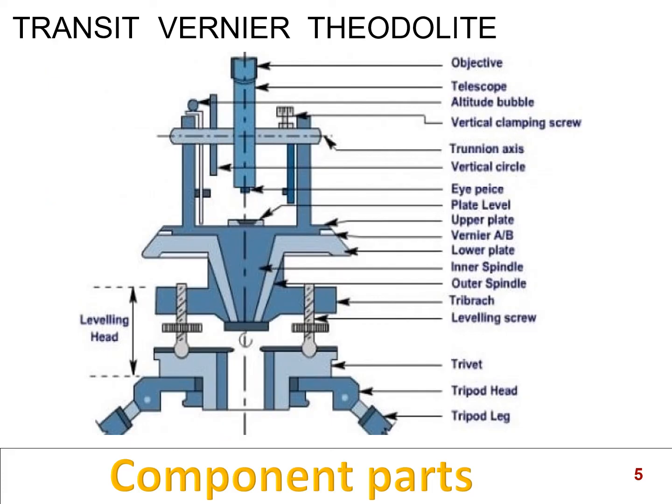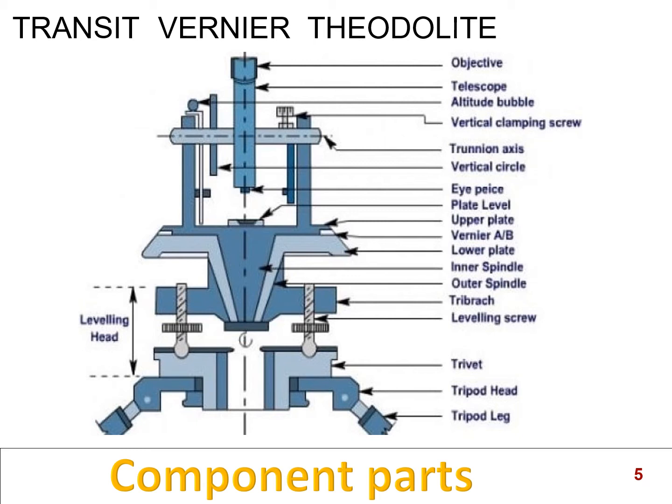Right. Here are the component parts of a transit vernier theodolite. We'll go from top to bottom. The topmost one is the objective end of the telescope, and the next, the tall part, rectangular box type, is the telescope. And then the third one, the altitude bubble tube. So here you will have two bubble tubes, the altitude bubble tube and the plate level bubble tube, that we're going to see. And next, below the altitude bubble tube is a vertical clamp screw.